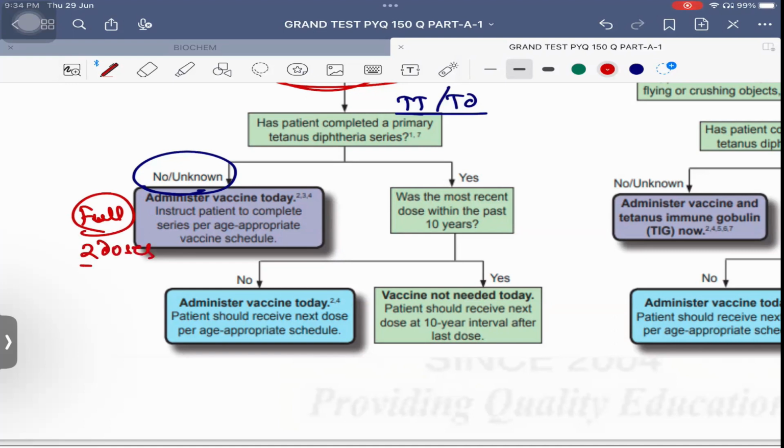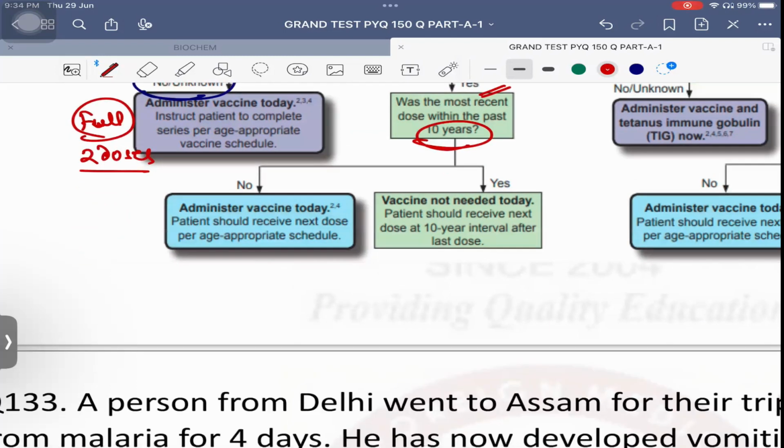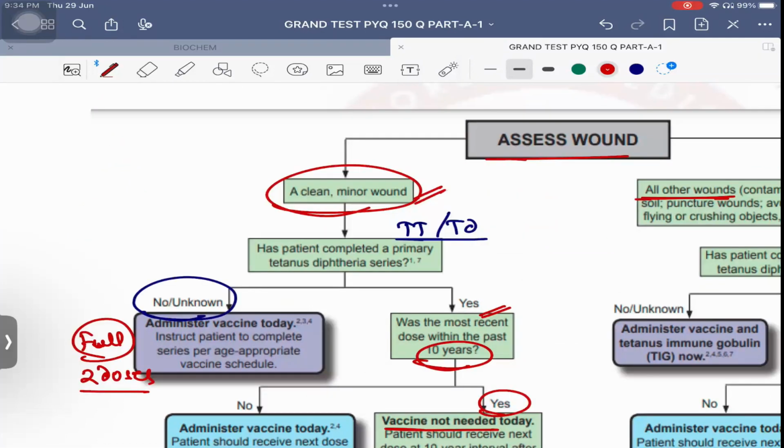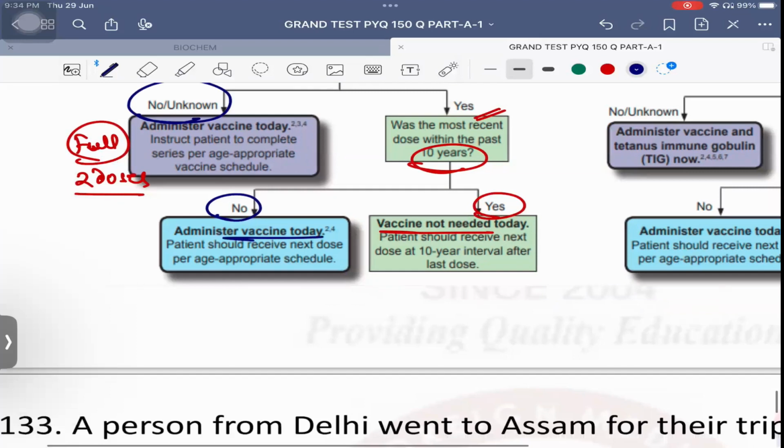You give 2 doses, right? So 2 doses should be given, the full vaccine schedule. If the TT or TD vaccine was taken, then you need to check if it was taken within 10 years or more than 10 years have passed. Please remember, if it was taken within 10 years, then the vaccine is not needed today because it is a clean or a minor wound. But if 10 years have already passed, then you need to administer the vaccine today. So that has to be remembered.